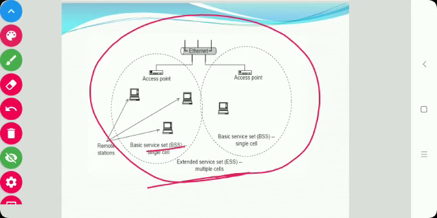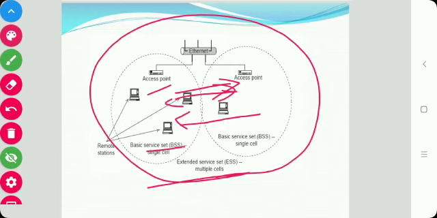ESS, the extended service set, is two or more BSSs that form a single logical network, and as they move, wireless stations can switch seamlessly from one access point to another access point. The APs coordinate the handoff among themselves. This means if a mobile node moves from one access point to another access point, that is called the handoff, and it is handled by the AP.